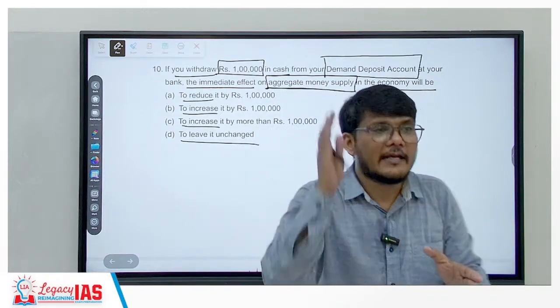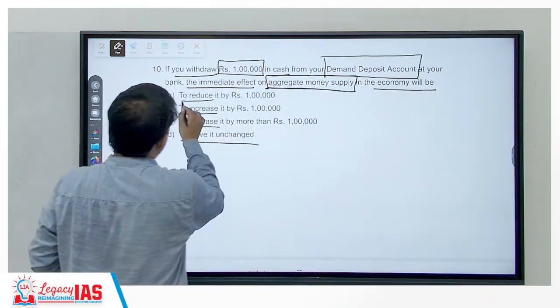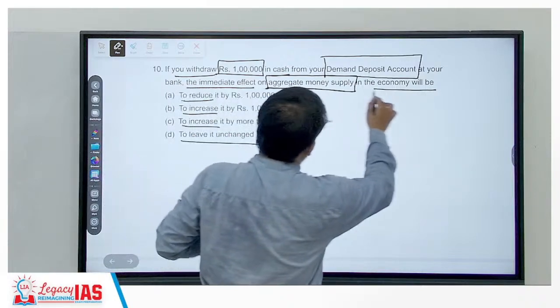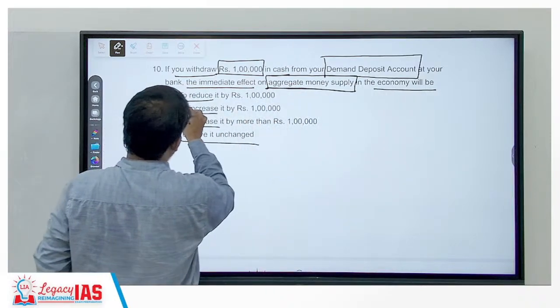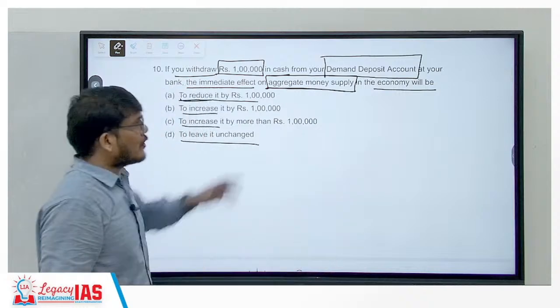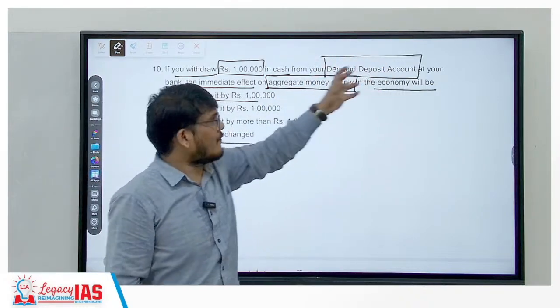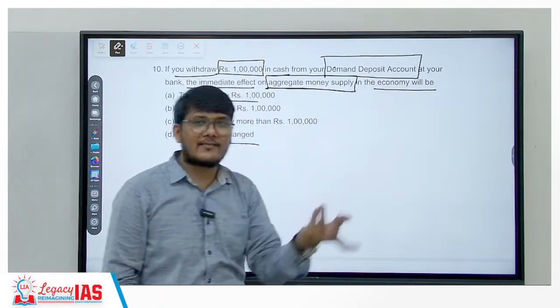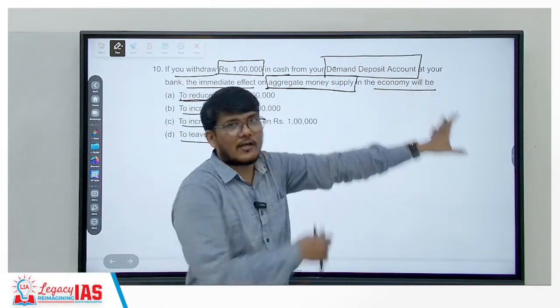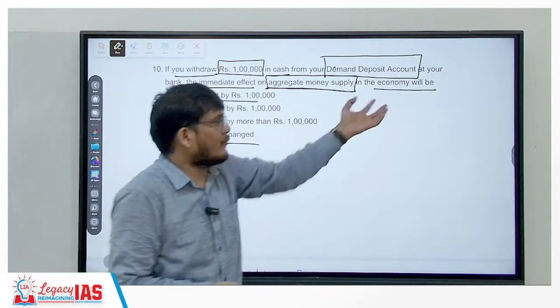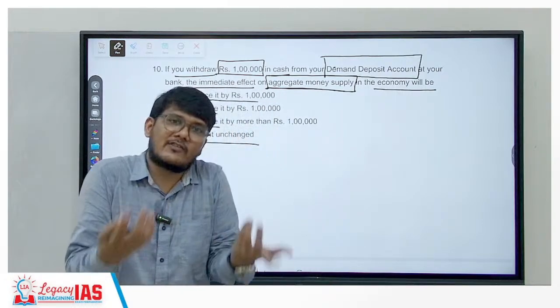That means, will it reduce the aggregate money supply in the economy? No. Because the supply was already there when it was in the demand deposit account. Having it in a demand deposit account is as good as having it in your hand. So when you withdraw it and have it in your hand, it is still the same thing.